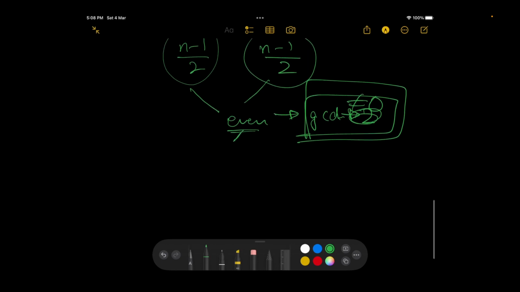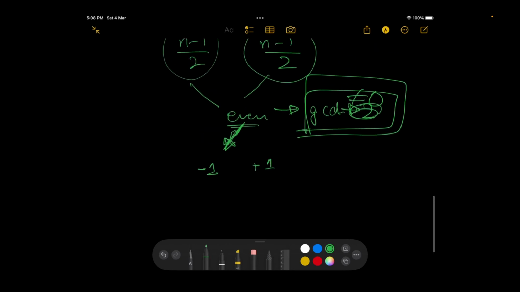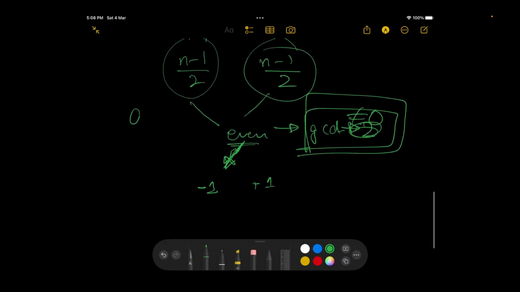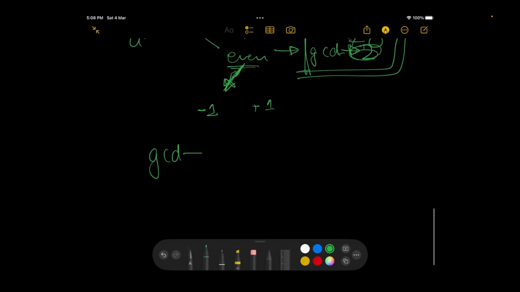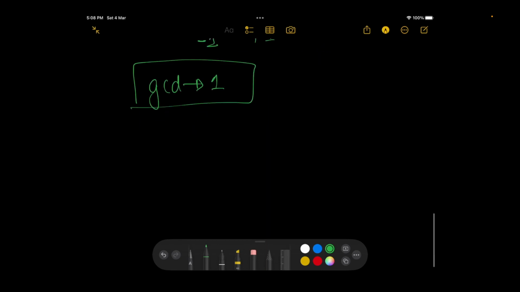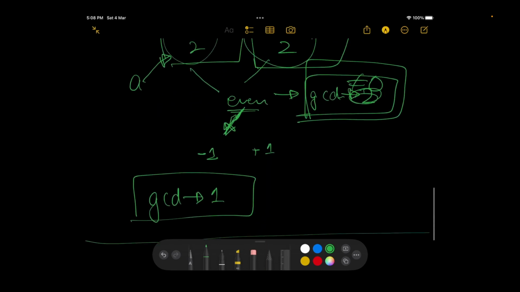So I can say that if I decrease one of the elements by 1 and increase the other element by 1, that means if my A was this, instead of this I just decrement 1 in this, and in my B I increment 1, then the GCD would now become 1. Is this point clear? Yes, sir. Okay, so that is something I can do.